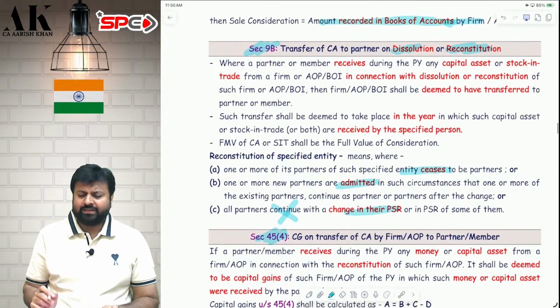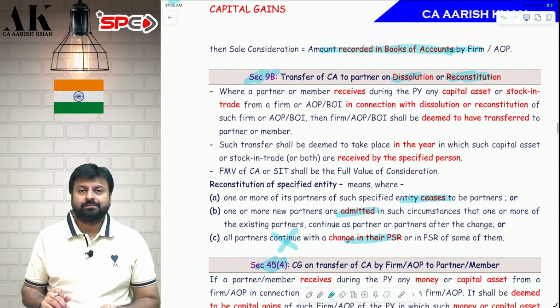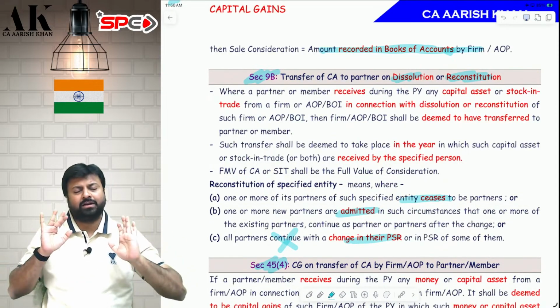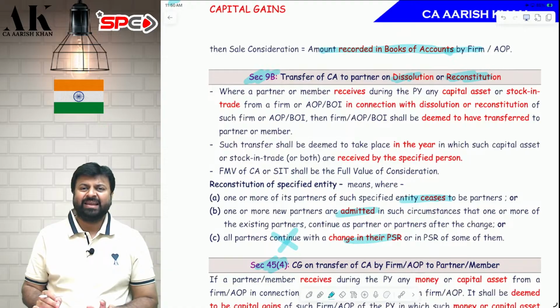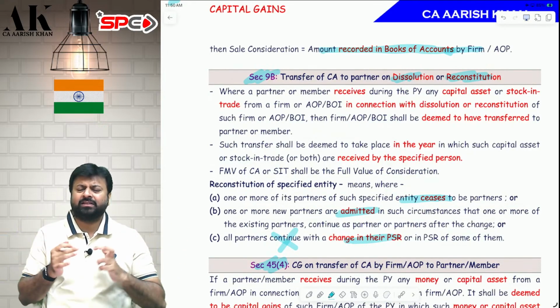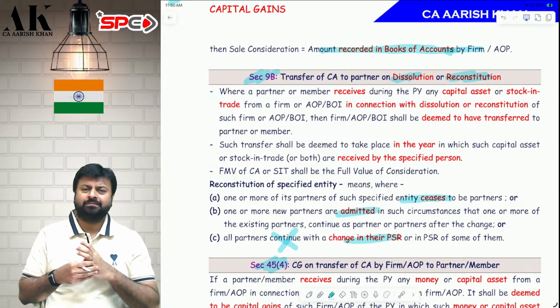Now, if there is a reconstitution or dissolution. In this entire example, I will be the firm and you will be the partner. Please keep this in your mind. The entire taxability is in the hands of the firm, not in the hands of the partner. The partner has nothing to do in this section.